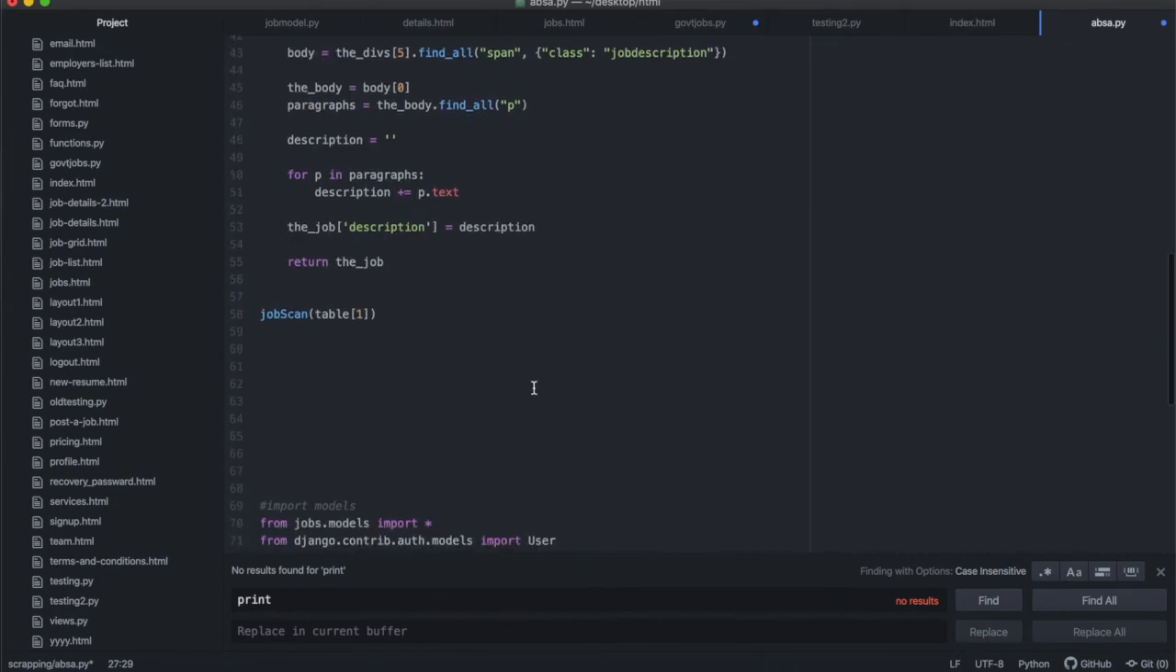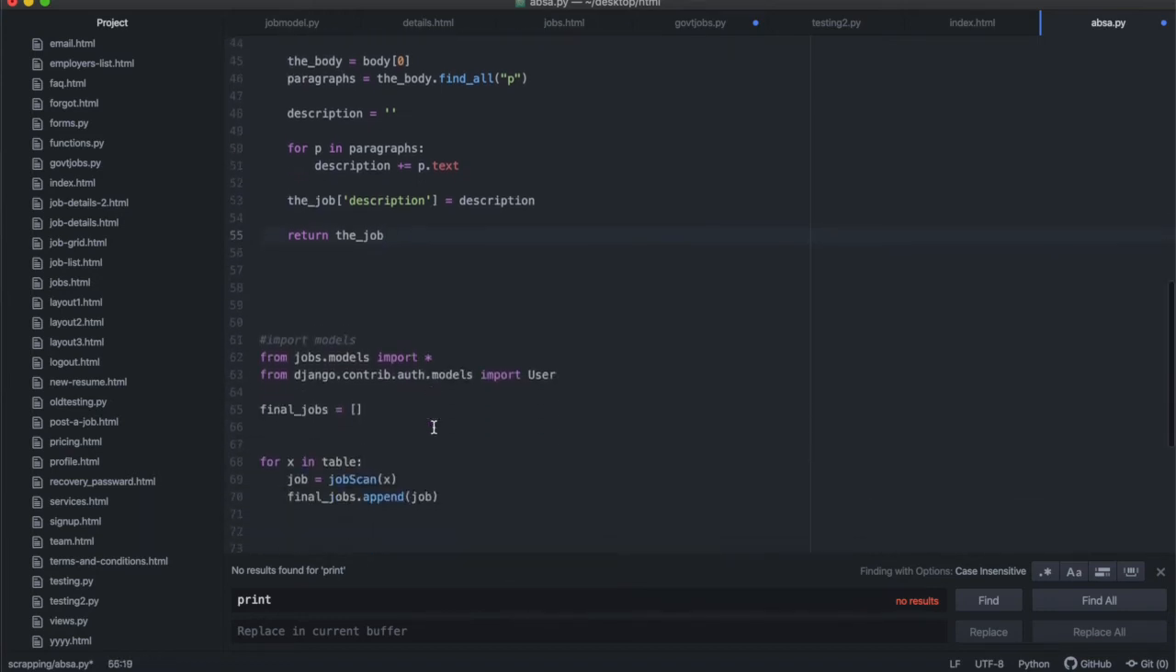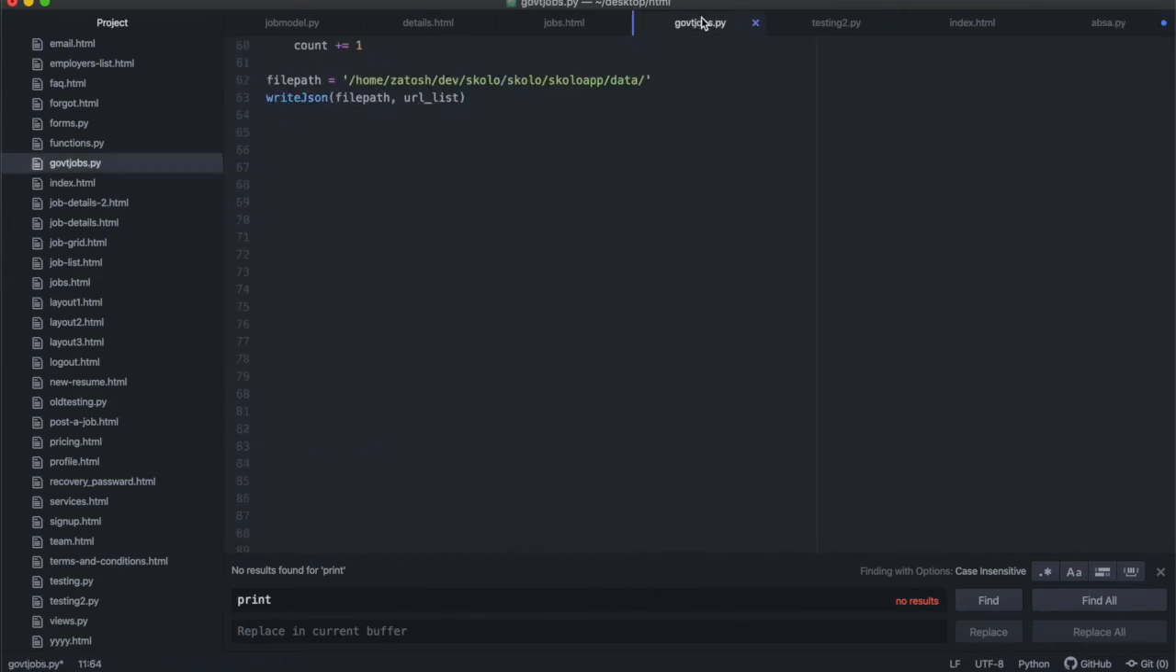I've deleted them all. So if you run this function job scan, it's going to return an object of the job. I'm not going to run it here like this. What I'm going to do instead is something similar to what I did over here.